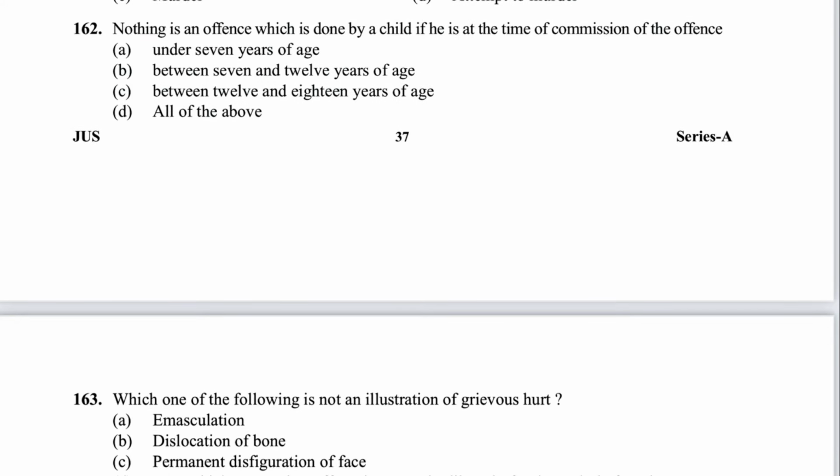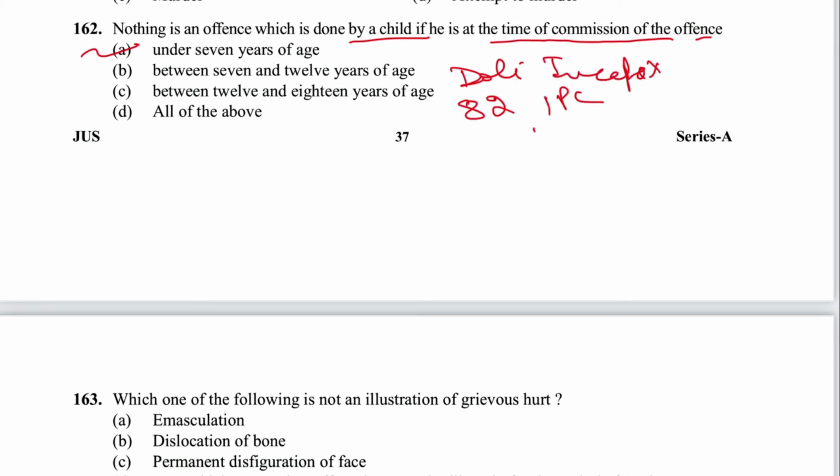Next 162, nothing is an offense which is done by a child if, at the time of commission of the offense, it is under 7 years of age. Is the answer. It is called doli incapax and provided under section 82 IPC.